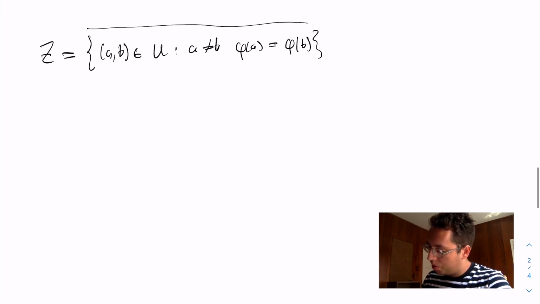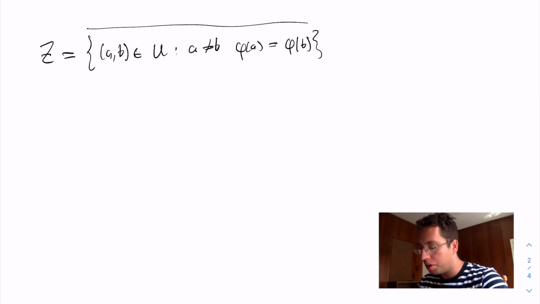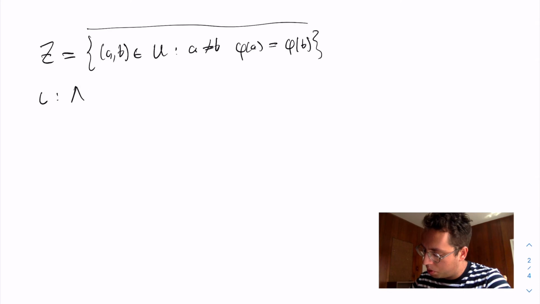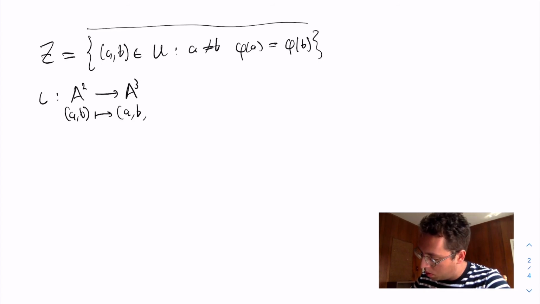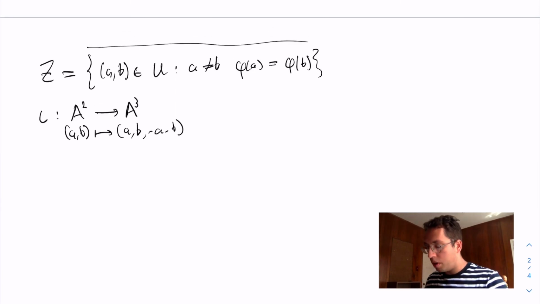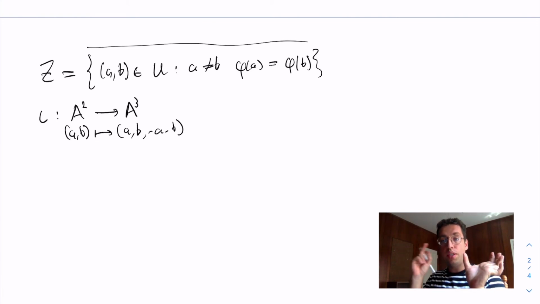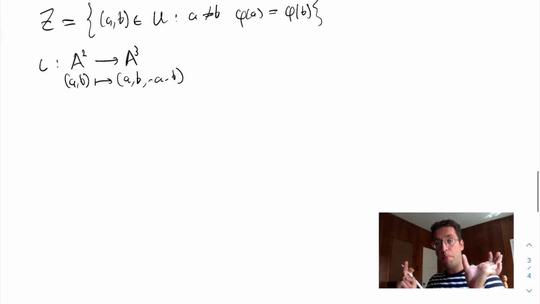And so the point is the following. The point is that Z almost parameterizes triples of points that are rationally equivalent to each other. So let's see how this goes. So I can look at the morphism iota. It's going to go from A squared to A cubed, and that's going to send (A, B) to (A, B, minus A minus B). So Z parameterizes pairs of distinct points that map to the same thing. But if I have two distinct points that map to the same thing, I know that the fibers of phi all map to 0. So if I have 2 points in the fiber, I can actually tell you what the third point in the fiber is going to be. If I have a point A and a point B, I know that the third point of the fiber is going to be minus A minus B.